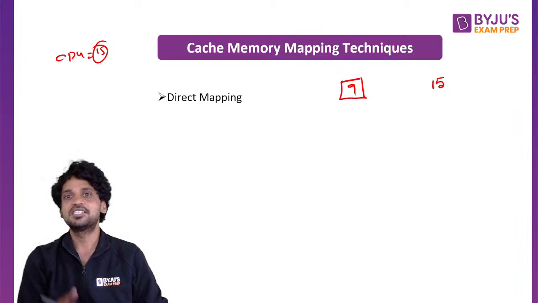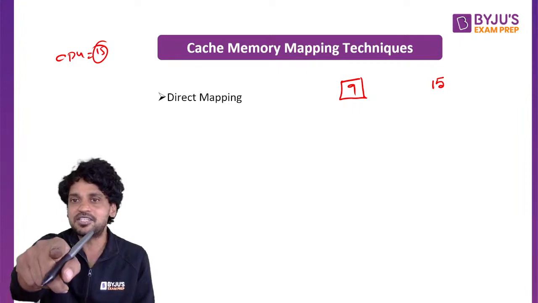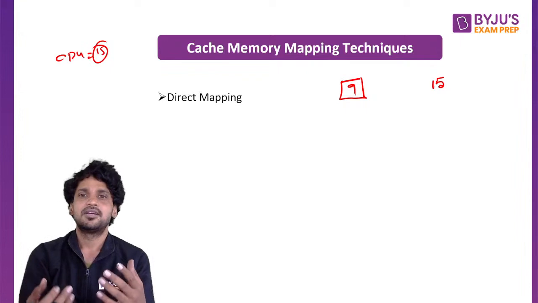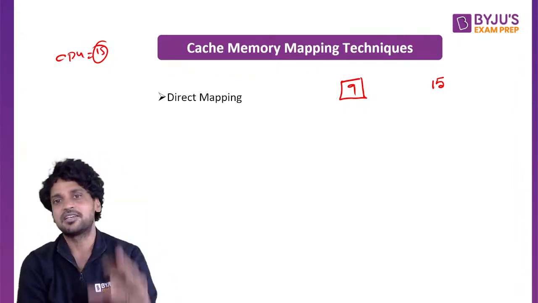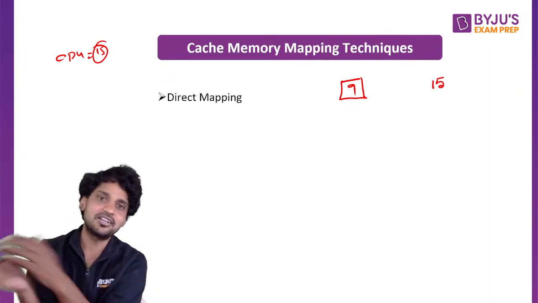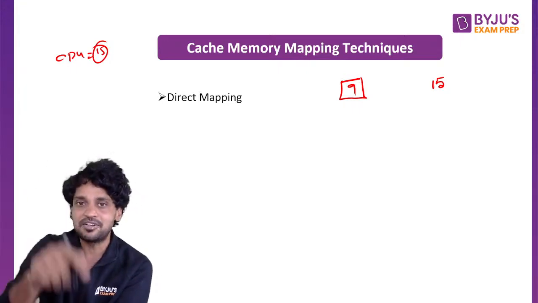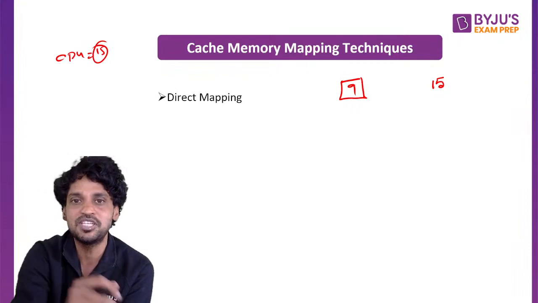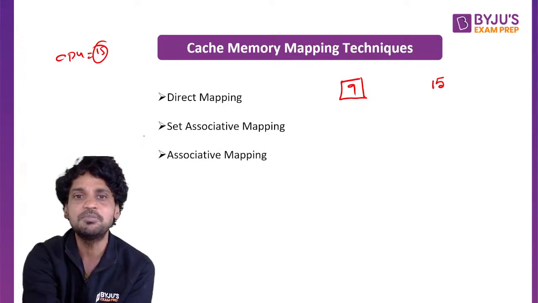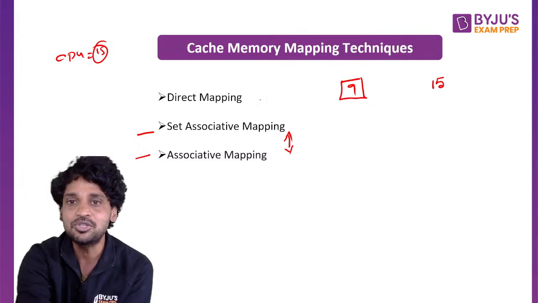So we have several mapping techniques which map a 15-digit address of the main memory to a 9-digit address of the cache memory in our example. The CPU always refers to the main memory address length, while cache memory has limited address length. So in order to translate the main memory address to the cache memory address, and find out to which location exactly it gets mapped, we need mapping techniques. First one is direct mapping, second is set associative mapping, and the third is associative mapping. There is no relation between set associative mapping and associative mapping. These are two disjoint techniques.